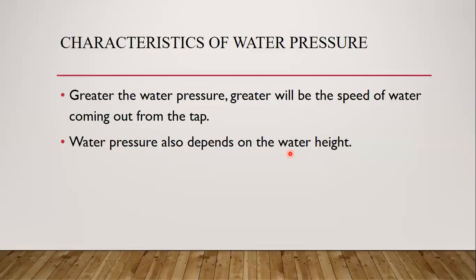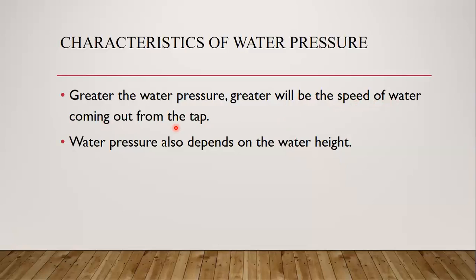Now the question is how the people on the ground floor and the 5th floor can say that water pressure is more at their floor. Simply by this point: if the water coming from the tap has a high speed, it simply means the water pressure is more at that point.